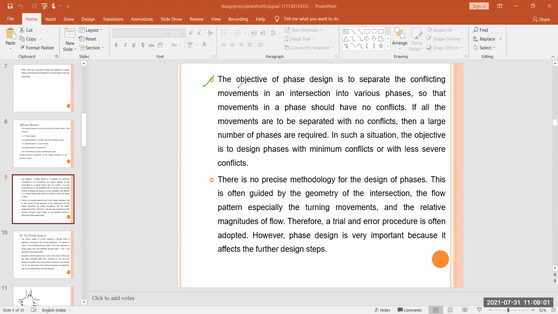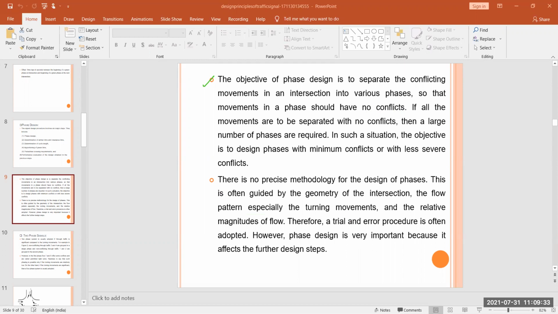In such a situation, the objective is to design phases with minimum conflict or with less severe conflicts. So there is no precise methodology for the design of phase. This is often guided by the geometry of the intersection, the flow pattern, especially the turning movements and the relative magnitude of flow. Therefore, a trial and error procedure is often adopted. However, phase design is very important because it affects the further design steps.